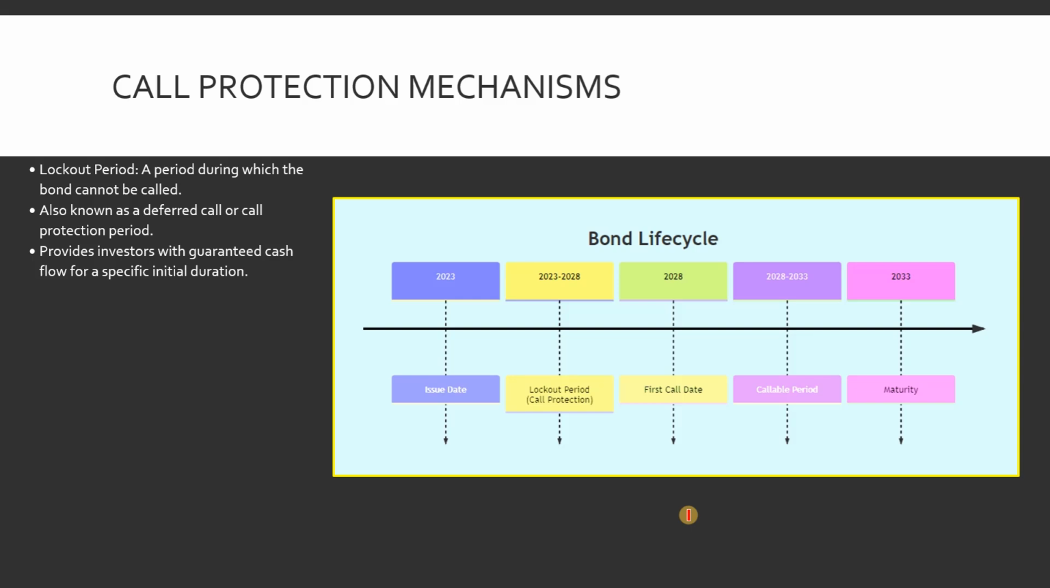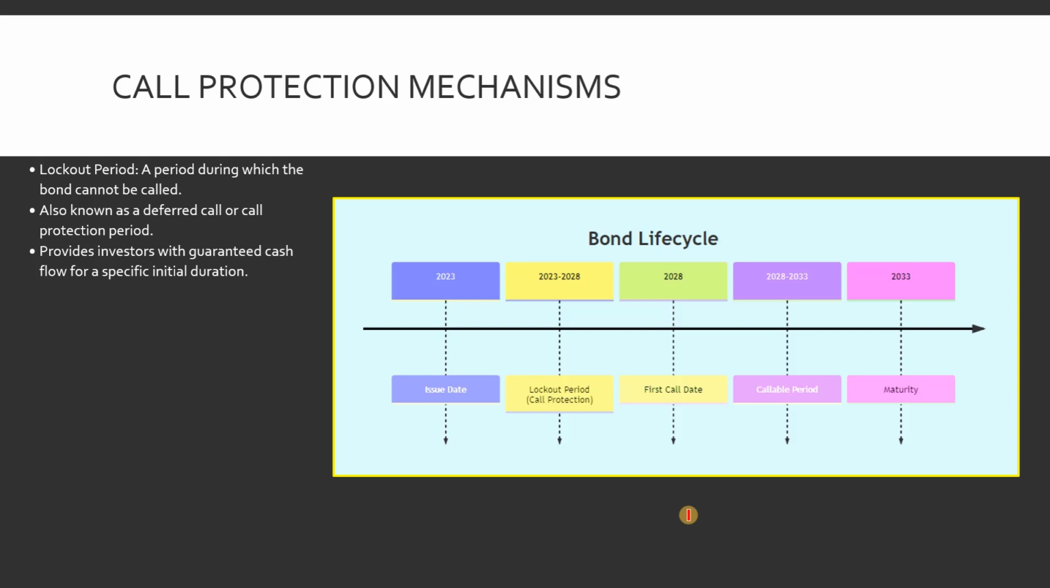The most common form is a lockout period, also called a deferred call. For example, a 10-year bond might have 5 years of call protection. During this time, the issuer is legally prohibited from exercising the call option, regardless of what interest rates do. This guarantees the investors a certain number of coupon payments before the risk of redemption begins.